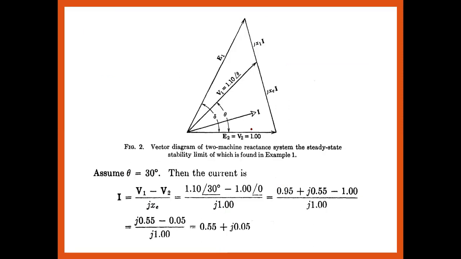Okay. Now we come to the power flow diagram or the vector diagram of the two machine system with the reactance, for the steady state stability of the given example. So V1 is 1.10 at angle theta, V2 is equal to E2 is equal to 1 at angle 0, and I1 lags behind the V1 voltage by the angle theta 1 बोल सकते हैं अपन इसको, and the load angle that is E1 or E2.